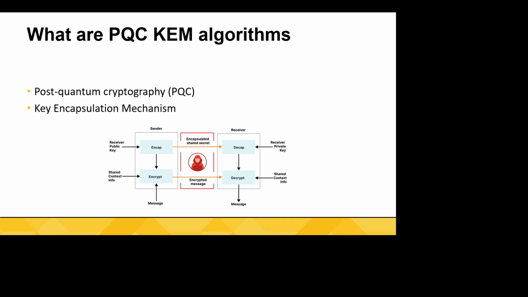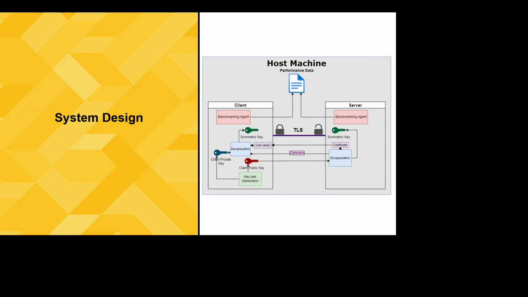We're going to be looking at the performance of these under TLS, which is transport layer security. It's a very common protocol that's used in a lot of network traffic. We developed two programs, a client and a server, which initiate a TLS handshake. That's the beginning of a communication. There's a TLS handshake so that they can exchange symmetric keys for the rest of the communication, and we do that through our PQC KEM algorithms.